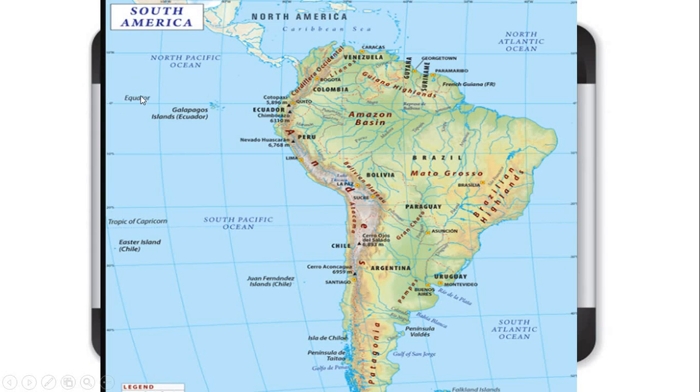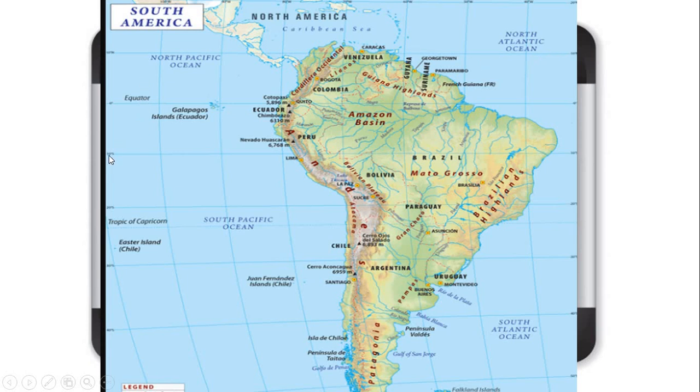It is written here equator, and this is 0 degree. As we know, the equator passes through the center of the earth at 0 degree. Now 10 degree north of the equator, 10 degree south of the equator. So this is 0 degree equator, and look here, that is 10 degree north. And we see that this is the extent of the Amazon basin.